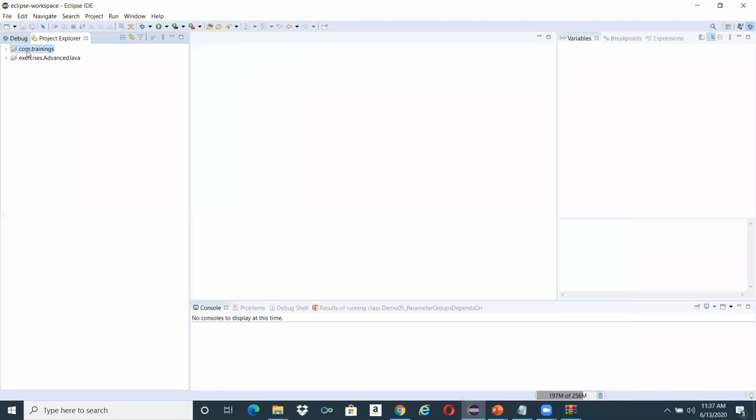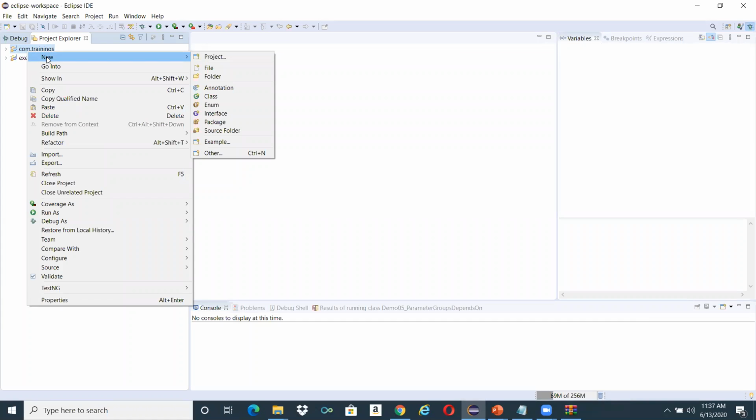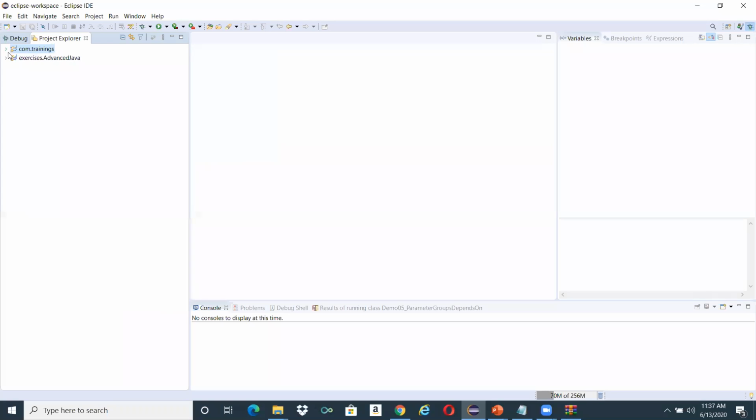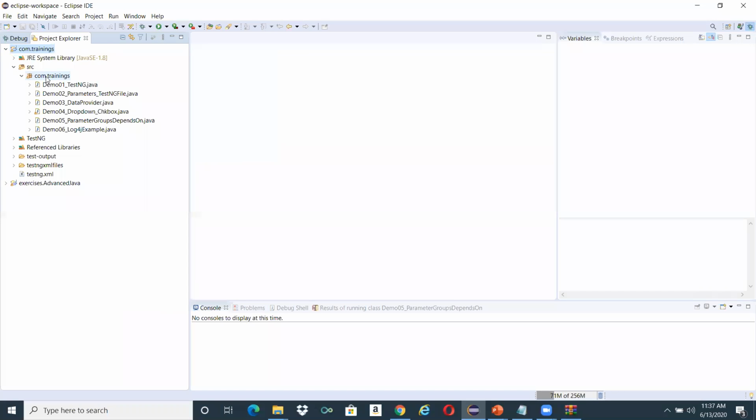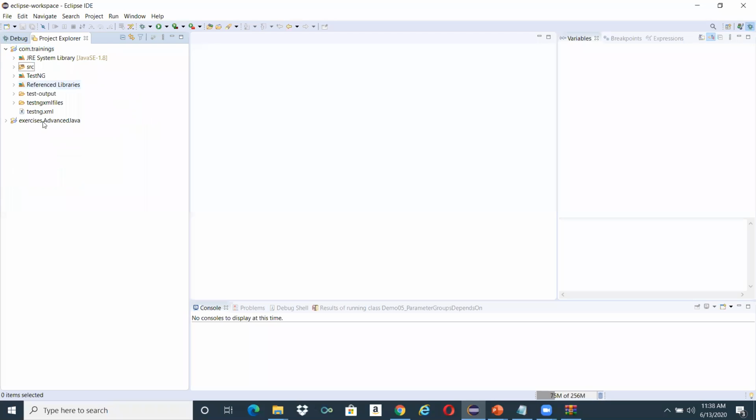On this project, you need to create a package. First you create a Java project, then you create a package. Just give the package name. Inside the package, right click on it. Once you create a project, all this would be there.